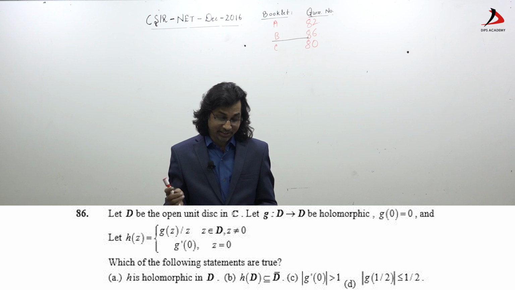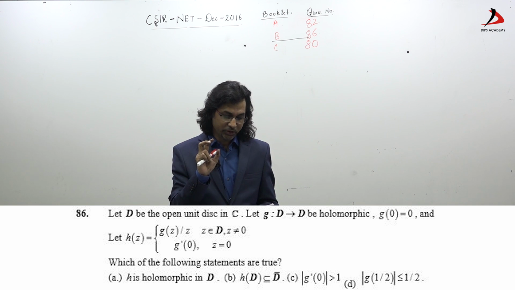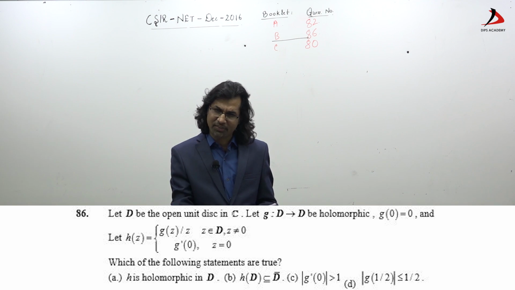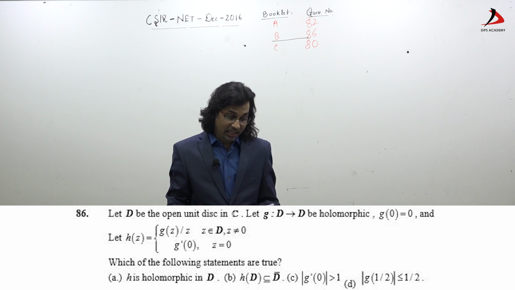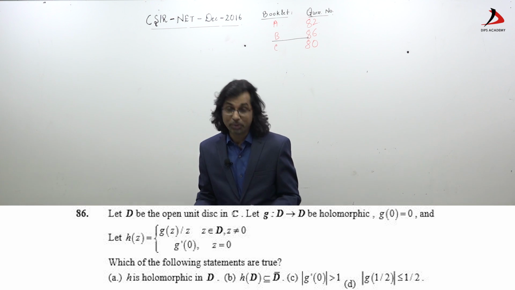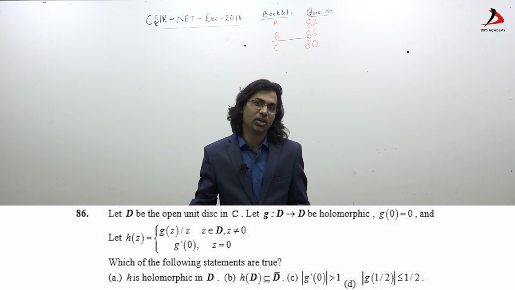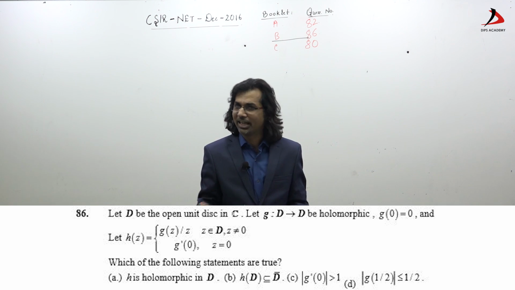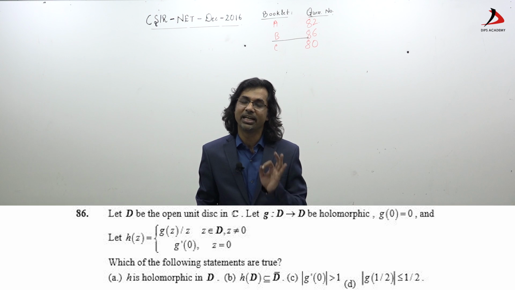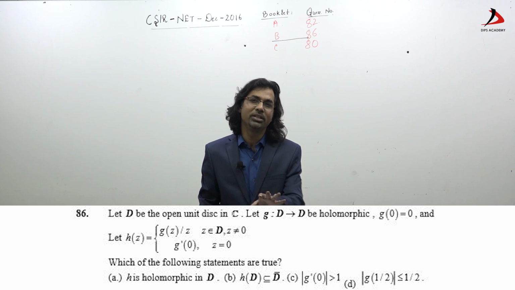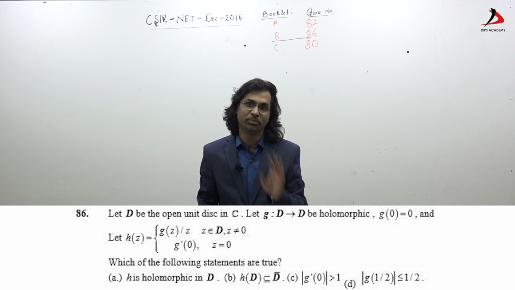If I find the distribution in part C, there are 4 questions: 1 straightforward singularity, second basic properties of entire function, third zeros of polynomial, and 1 Schwarz lemma. And part B: 1 complex integral, 1 power series, 1 on fundamental properties of pole and Laurent expansion, and 1, as usual, every year they ask, straightforward Liouville's theorem. You can find all these questions in our class notes, straightforward questions from class notes.